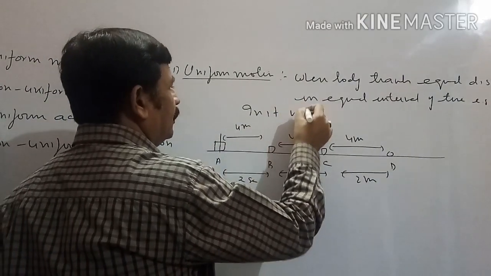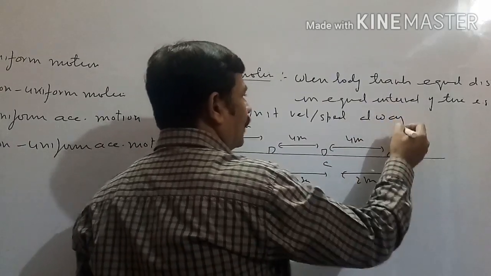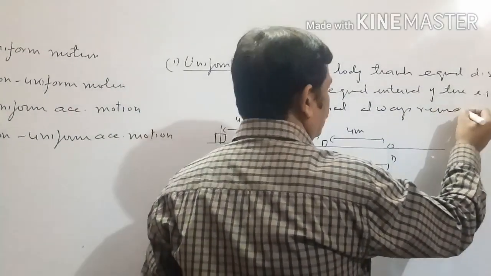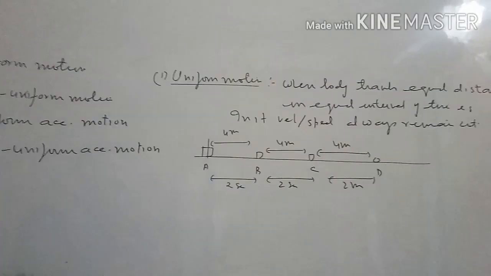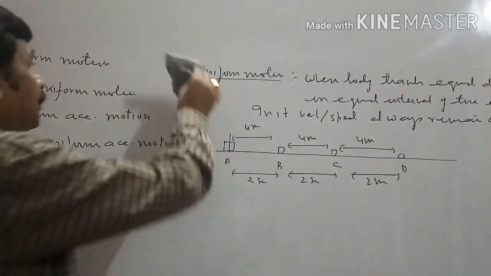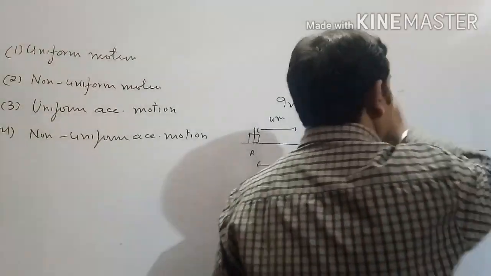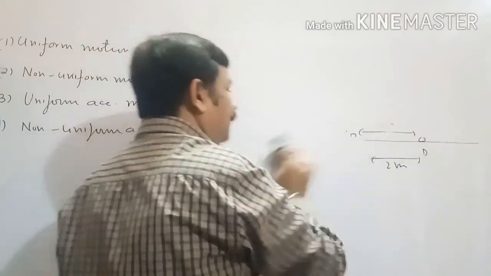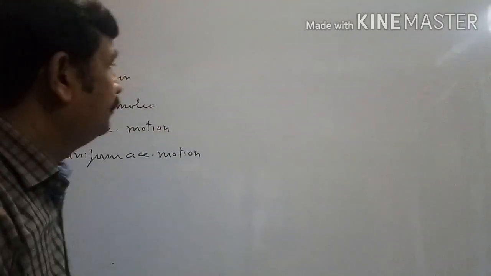It is a very simple type of motion, and this is a very simple example. Next is non-uniform motion, when the body travels equal distance in unequal intervals of time.